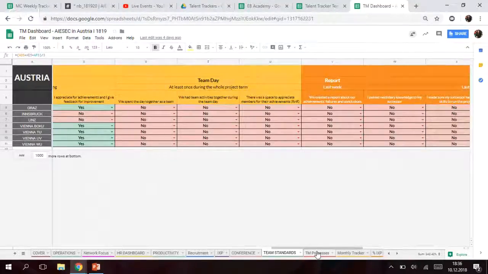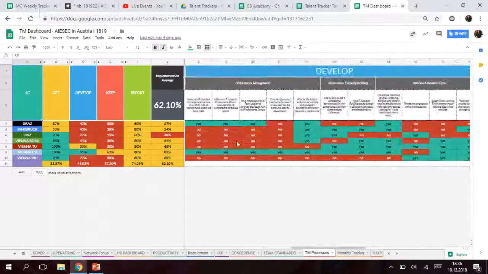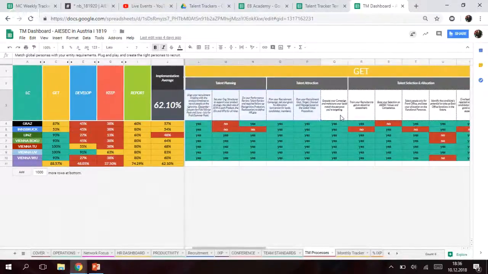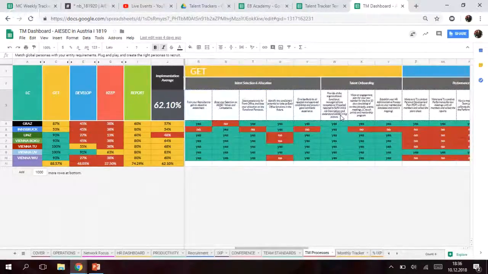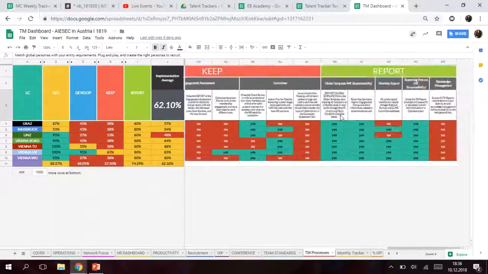For TM processes, how I fill this one: I'm sending a checklist to SEs on a monthly basis, and I'm putting the same answers here, and it is the same questions. I'm tracking your checklist answers, I'm putting answers from your survey, and it calculates like this.